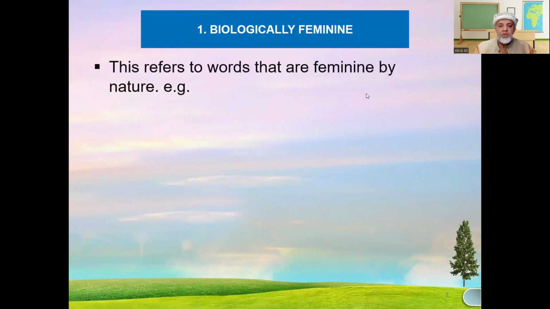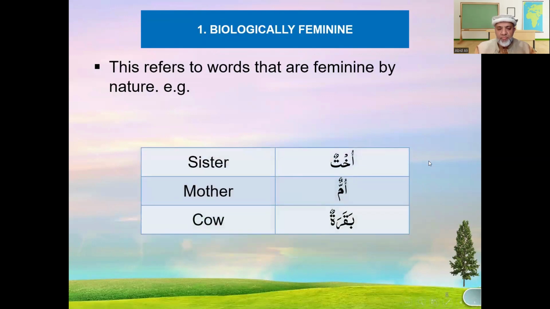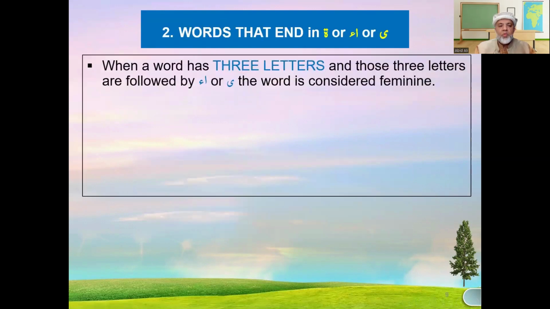Okay. Biologically feminine means the words that are feminine by nature. For example, ukhtun, sister, ummun, mother, bakaratun, cow. These are all by nature feminine nouns. When a word has 3 letters and those 3 letters are followed by an alif mamduda or alif maksura, the word is considered feminine.